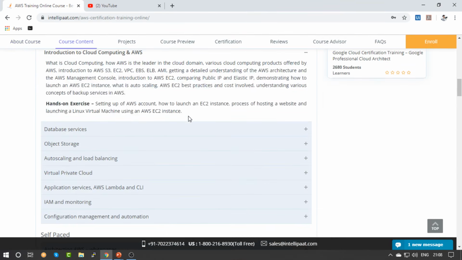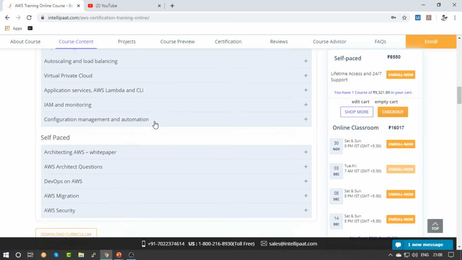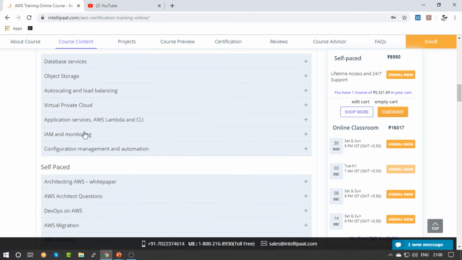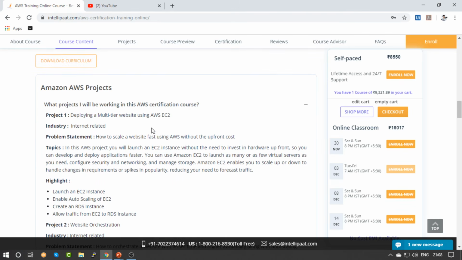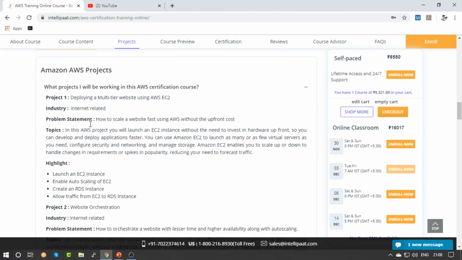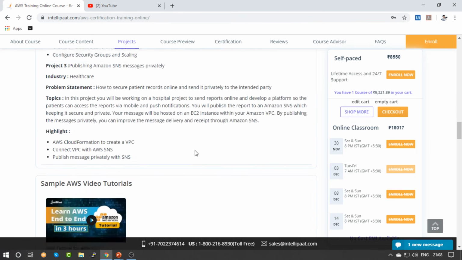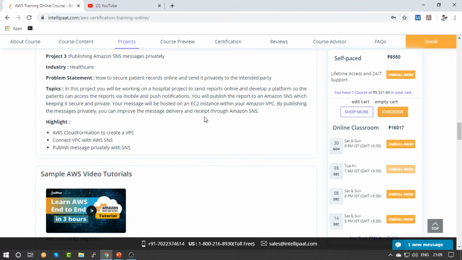You will also learn about private cloud, IAM and monitoring, and finally, as I told you, you will have some AWS projects. You will be taught to create a multi-tier website using AWS EC2, and you will also be taught to do other projects. You can check the course page.